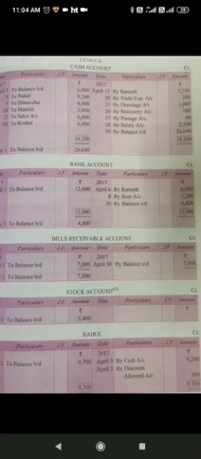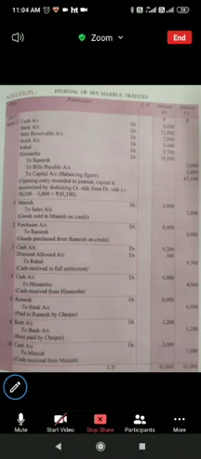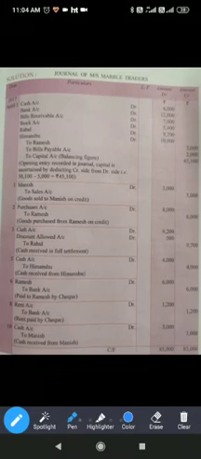So first of all, what you will do? You will open all the accounts which are given in the first entry. Cash account, bank account, bills receivable account, stock account, Rahul, Himanshu, Ramesh, bills payable and capital.